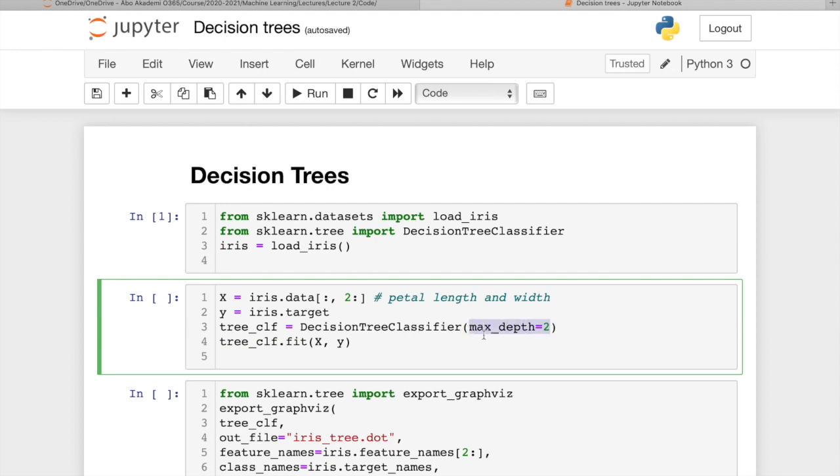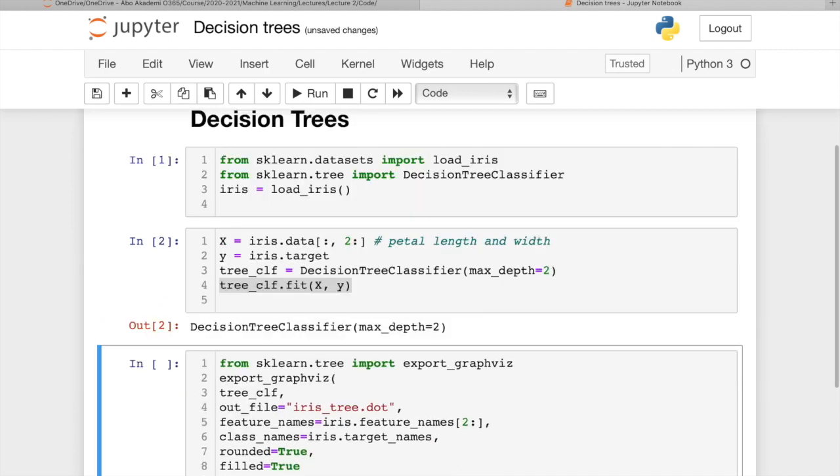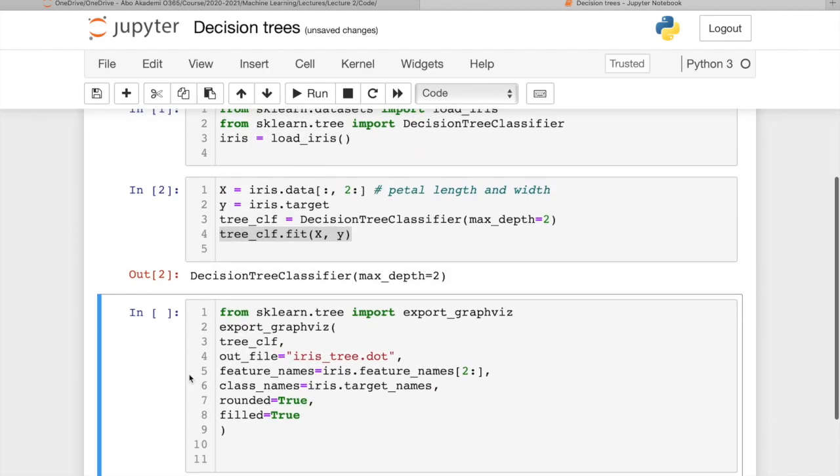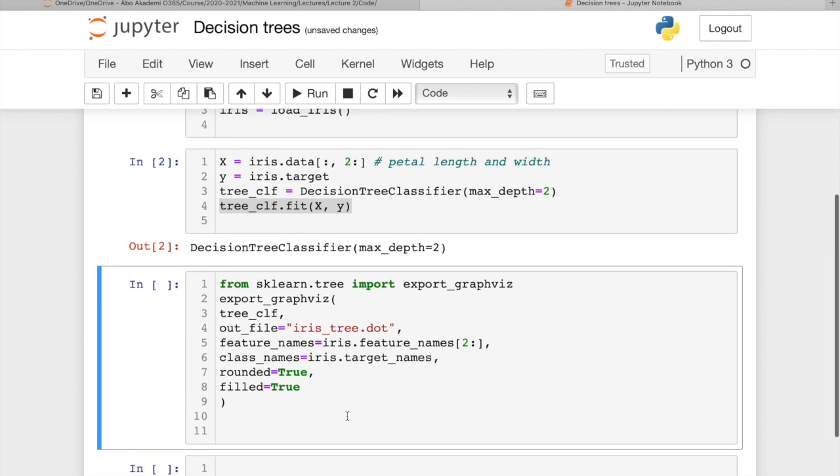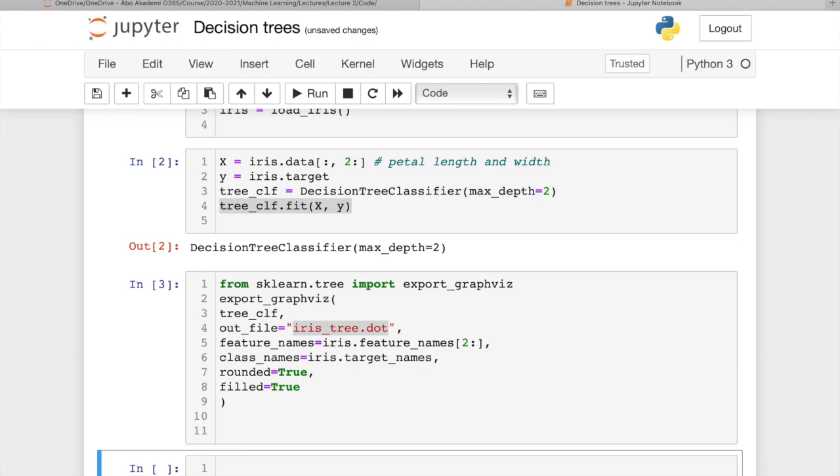You can play with this and put different values, and I'm going to talk a bit further after this example about the other restrictions that you could put and why we need to do that. And again, we are going just to fit the model, and this is done. And then I'm going to visualize the tree that I built. I'm saving it in a file iris tree dot, and then I'm going to show you again how it looks, but just let me do this first.